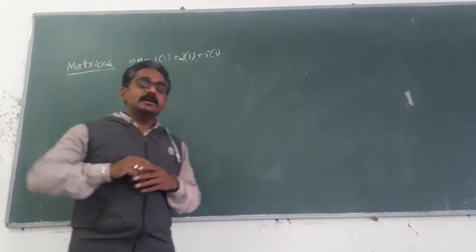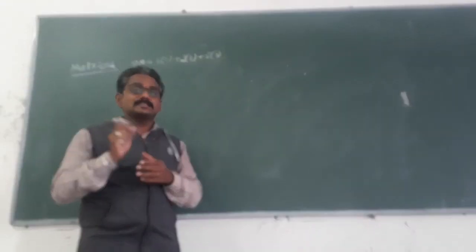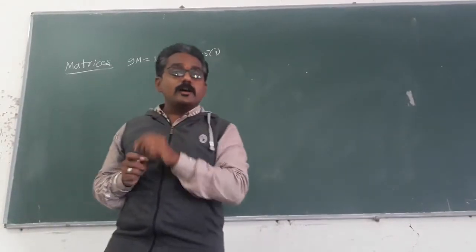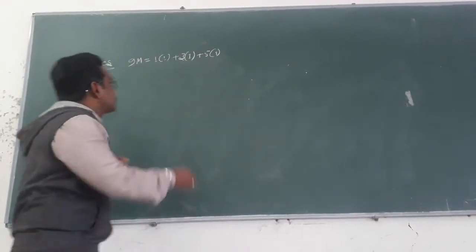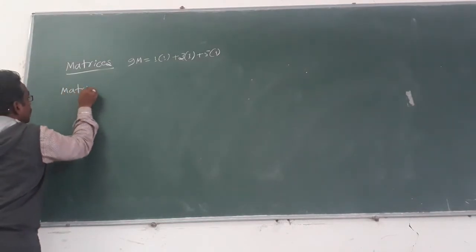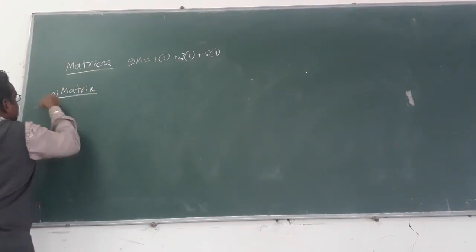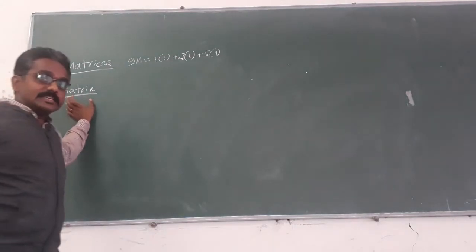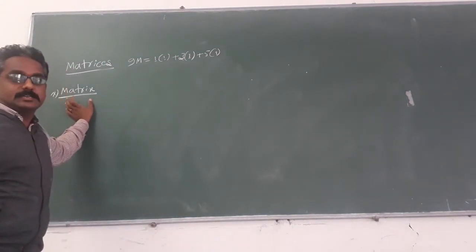Associative property, commutative property, distributive property. Already you know about those properties in the number system. Likewise, we are going to get those properties in matrices also. So what is matrices? Matrices is the plural form of the matrix. So we will get the definition of the matrix here.